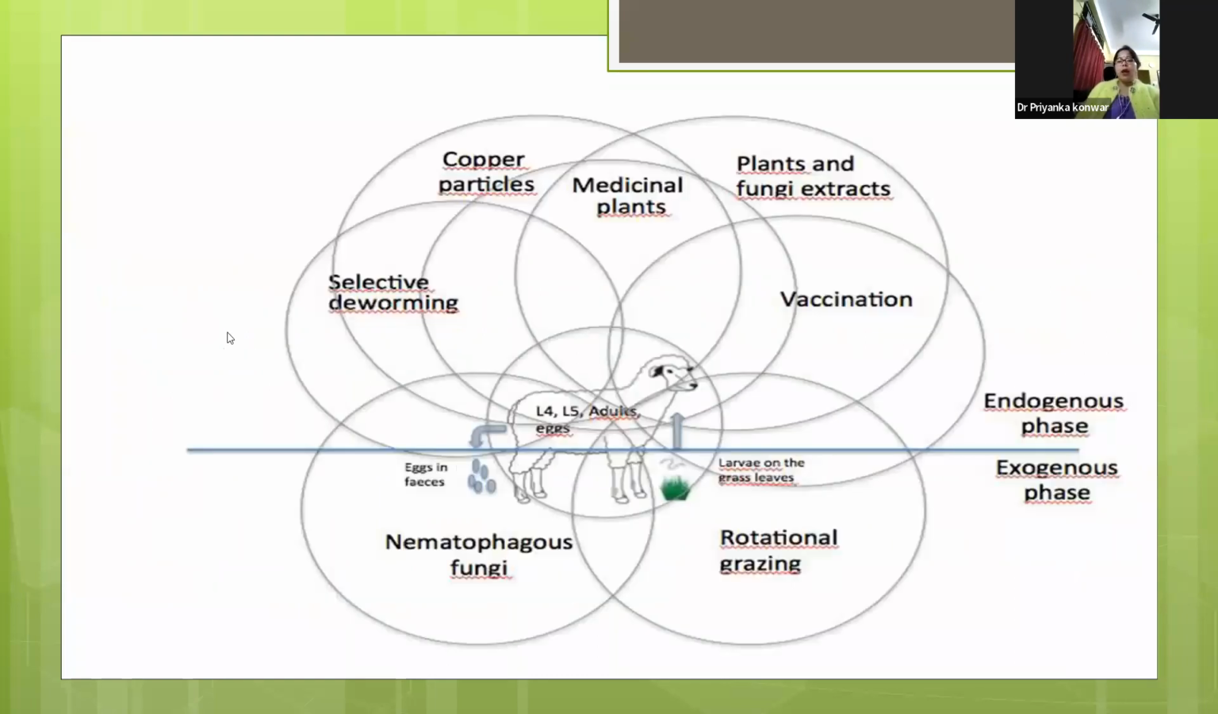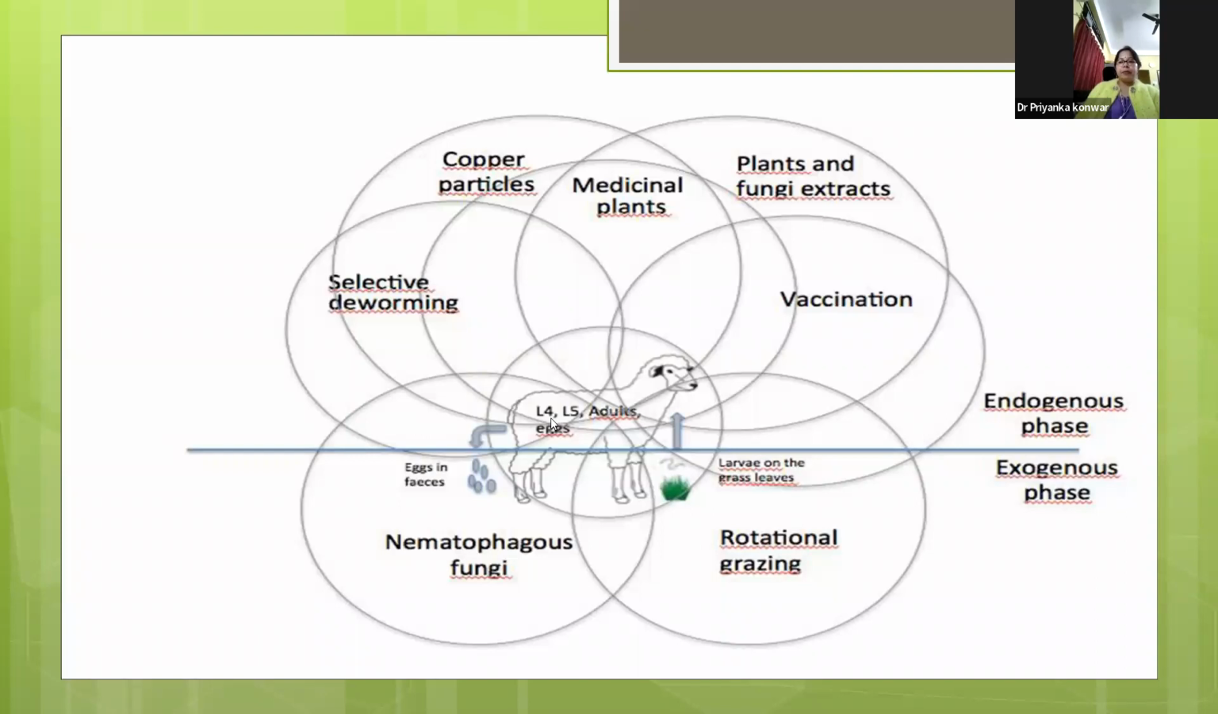So now, in a nutshell, we can tell that there are two phases of the parasite, the endogenous phase and the exogenous phase. In the animal, the adult parasite will lay eggs. That egg will come to the pasture, and due to grazing by the animal, they will pick up the infective larvae, which will go to the abomasum, and there they will molt to the L5 stage, where again the parasite will be able to lay eggs, and there is multiplication of the parasites.